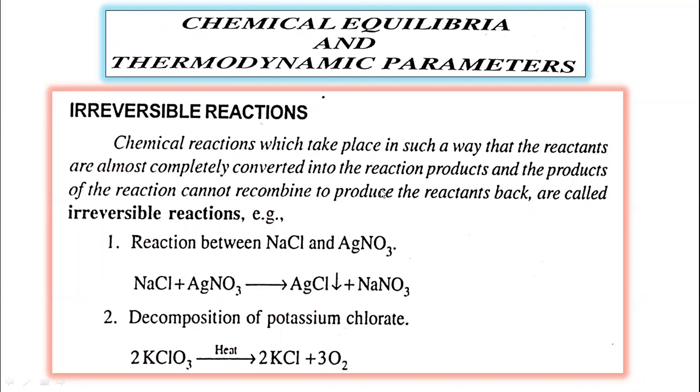Such reactions are called irreversible reactions.